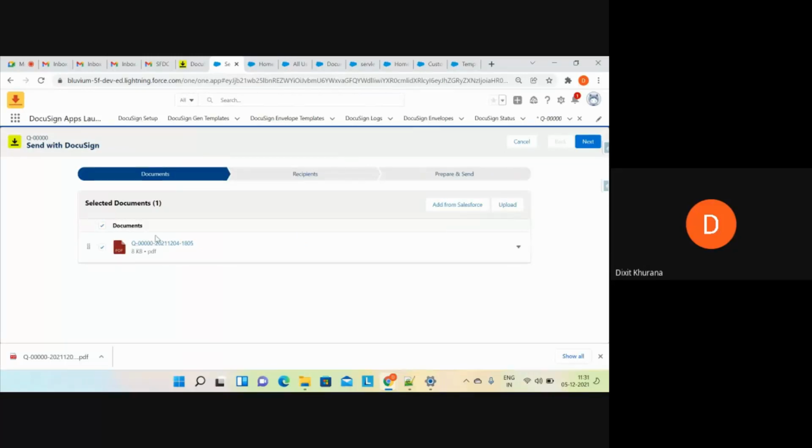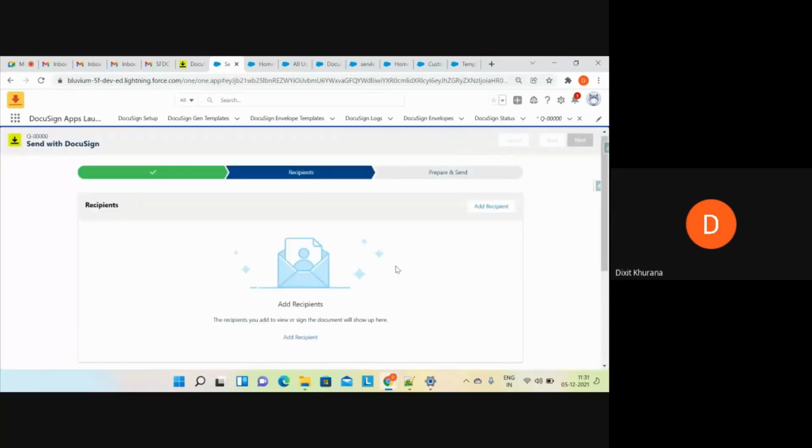Now you can see this is the document that you have uploaded in the files related list. You can unselect that as well, and you can add additional documents as well. Okay. Now let it be selected. Now I click on next.